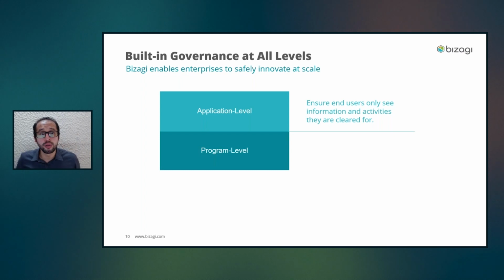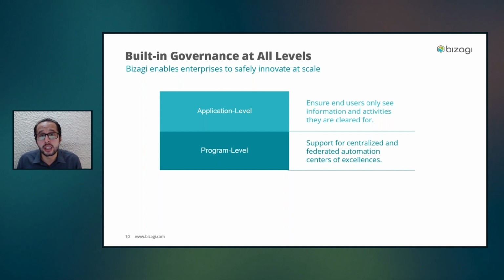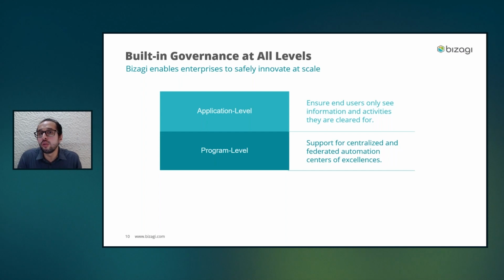At the same time, we need to offer program-level governance. What is this? If your organization is already at a high maturity level, probably you have identified that when these initiatives start to grow and grow, you don't have just one developer working on automating processes. Now you have centers of excellence, or different teams working together. So we also need to offer governance to control this center of excellence that can grow and continue creating applications, but in a much more organized way.